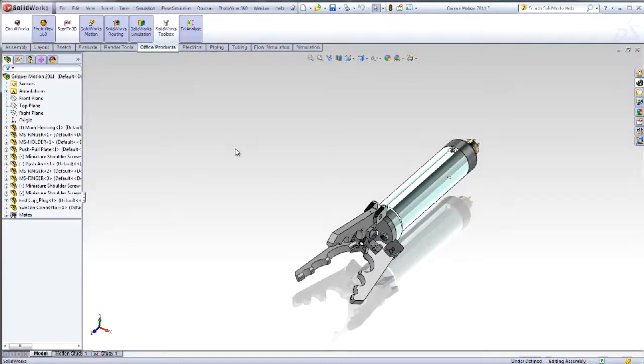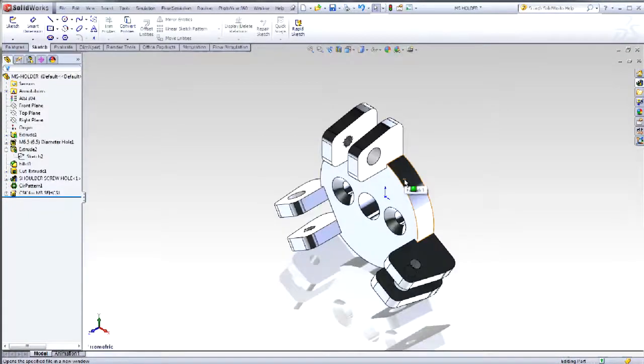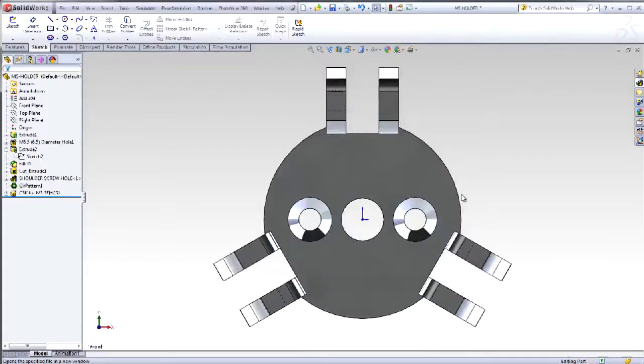Open a part. Let's take a look at this part. We have a circular pattern of an extrusion. Let's create the first seed feature of the pattern on the right plane. Using the rollback bar, drag the bar in the Feature Manager to see how this extrude feature was created. The feature is symmetric about the right plane. From the top view, I can see the right plane cut right through the feature.